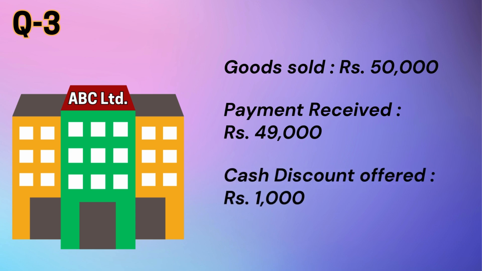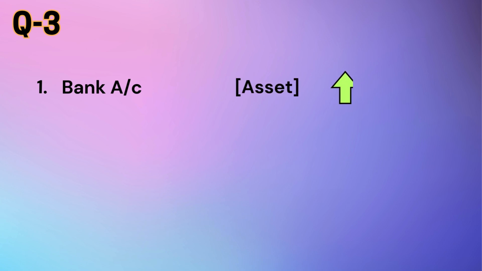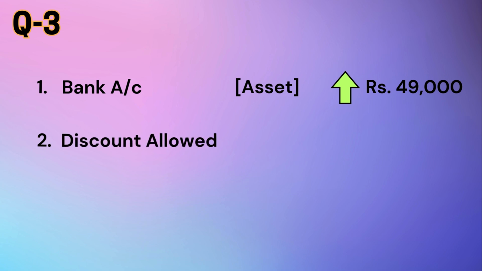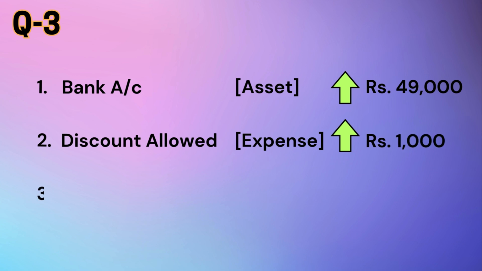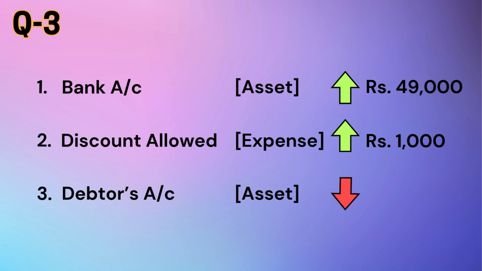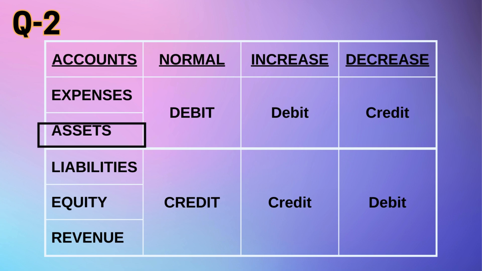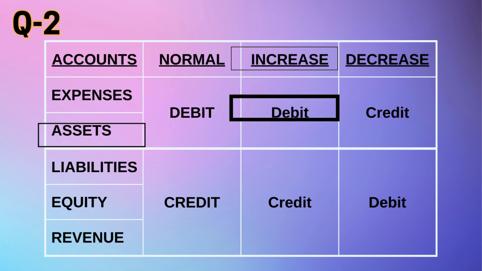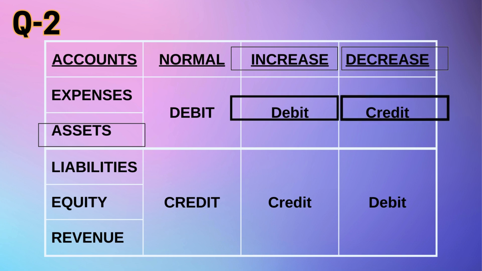In this case, 3 accounts are affected. First is the bank account, which is an asset, increases by rupees 49,000. Second is discount allowed, which is an expense account, increases by rupees 1,000. And third is the debtors account, which is an asset, decreases by rupees 50,000. Now, referring to the rules of journal entry, asset account is debited on increase and credited on decrease, whereas an expense account is debited on increase.